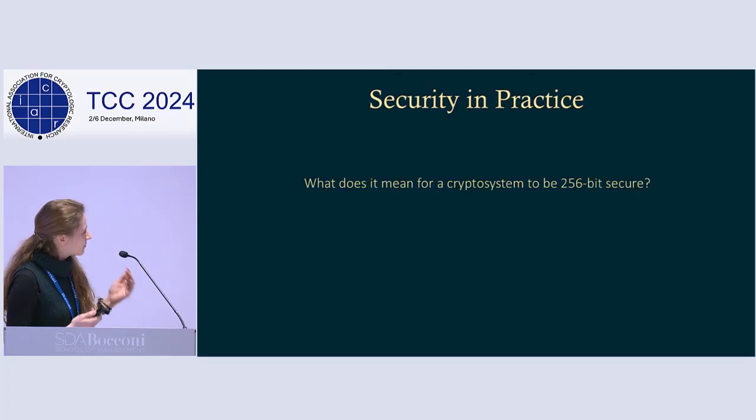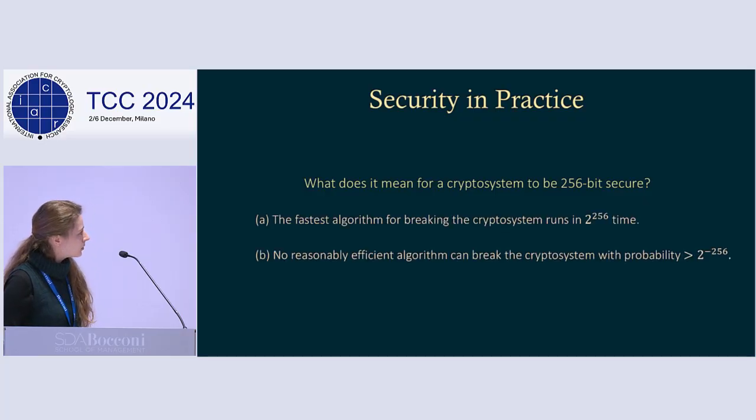Okay, so just to reiterate from the first two talks, what does it actually mean for a crypto system to be 256-bit secure? This is the question that we're centering all this around today. There's no universal conventional notion, as Daniela mentioned, but these are the two main contenders that seem to be used. Either the fastest algorithm we have for breaking the crypto system requires at least 2 to the 256 time, or no efficient algorithm can break the crypto system with greater than 2 to the minus 256 probability, right?